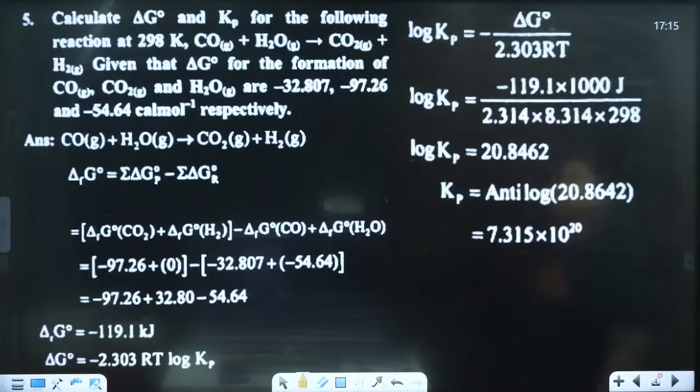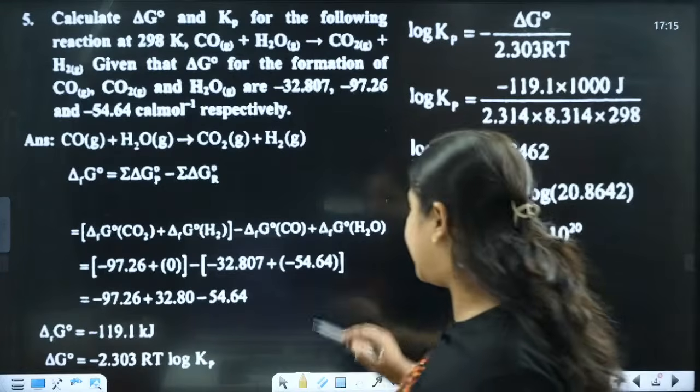Next question: calculate delta G naught and Kp.